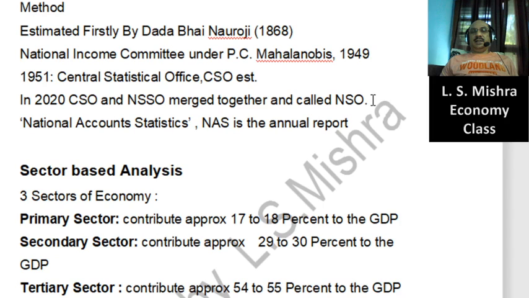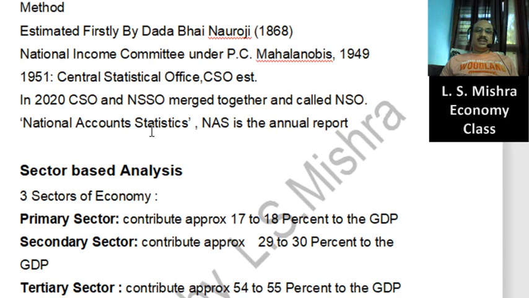So you'll remember NSO, erstwhile CSO, right now NSO. When CSO was presenting its annual report, that was called National Accounts Statistics, NAS. So these are some facts you must remember.